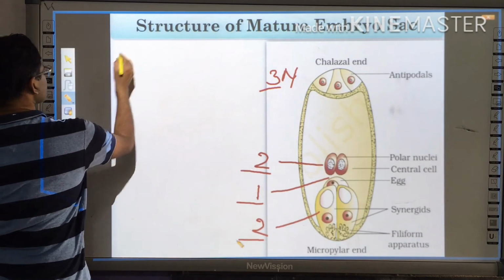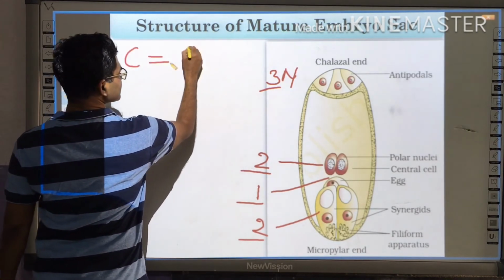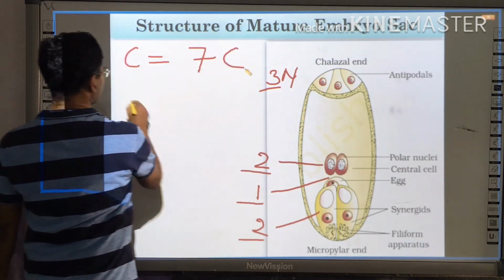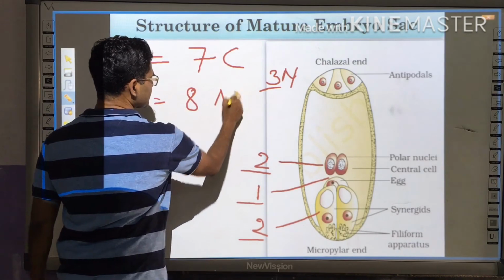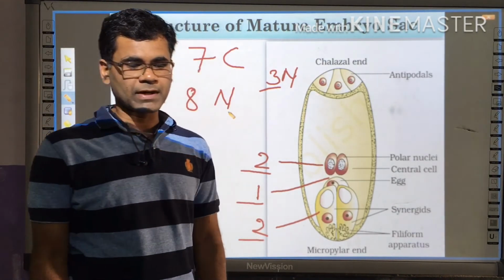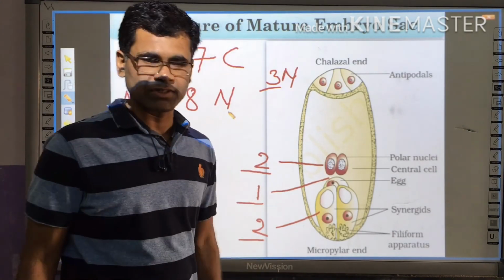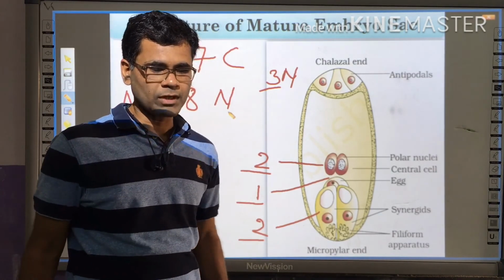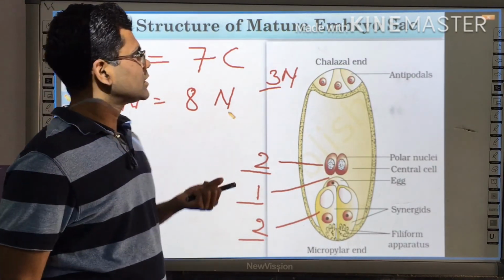So the cells are 7, and the nuclei are 8. A typical angiospermic embryo sac is a 7-celled and 8-nucleate structure. Okay, so that is all about the structure of the megagametophyte.